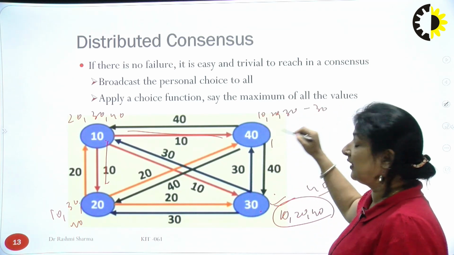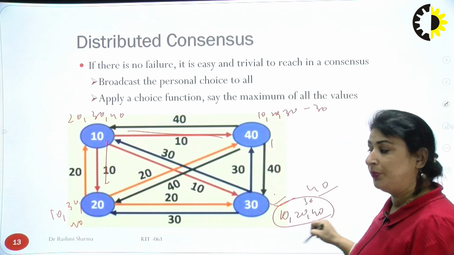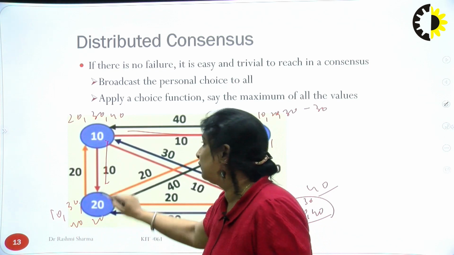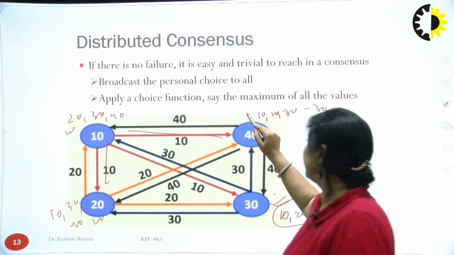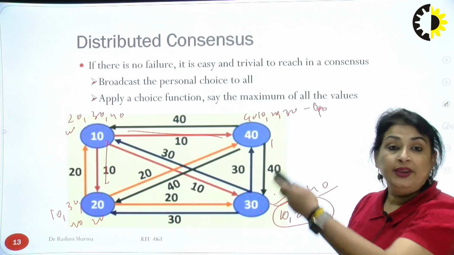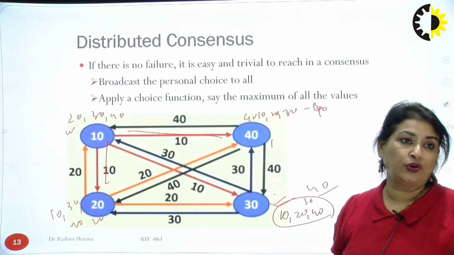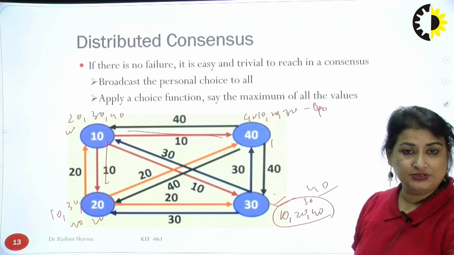The output is 30. Considering the same node, if I consider that value also here, 30, then it would be 40. Here 20, then also 40. Here 10, then also 40. But if I consider 40 here, then the output would be 40 if I take the maximum. Each and every node will be in sync with each other, having a maximum value of 40. So that is the distributed consensus.